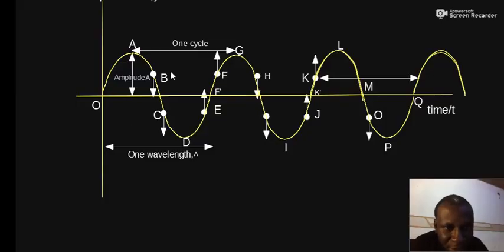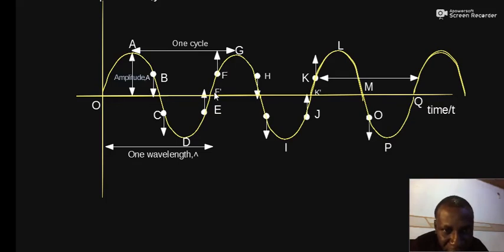Note at O, the particle is rising. At this point, the particle is falling. Although the two of them are exactly on the equilibrium position, the wave is falling here and the wave is rising at O. So they are not in phase. From O to this point, it's just half a circle. They have equal displacement, that is zero displacement from the equilibrium position, but they are traveling in opposite directions.